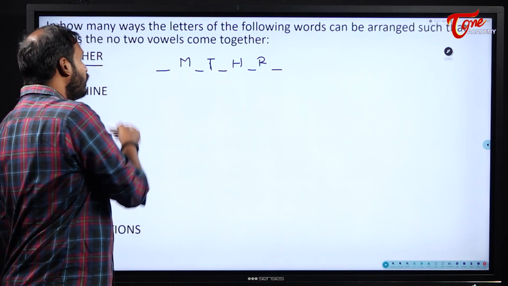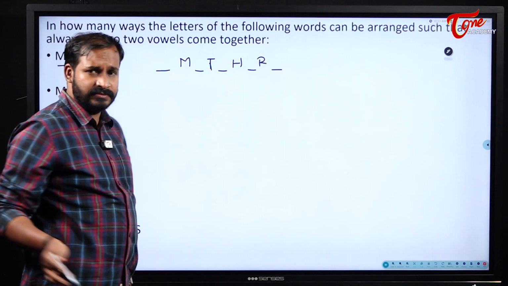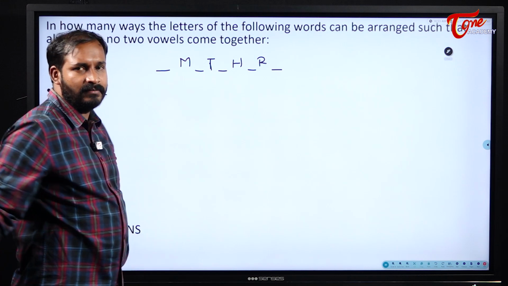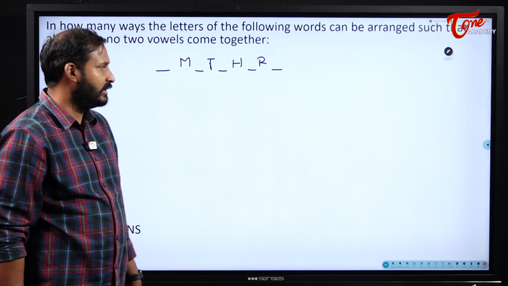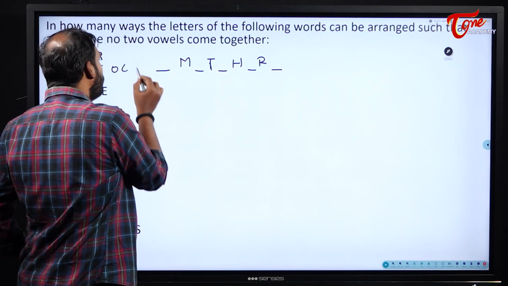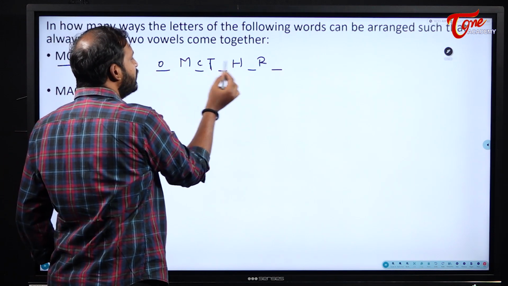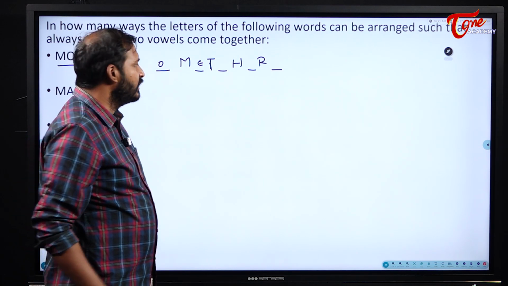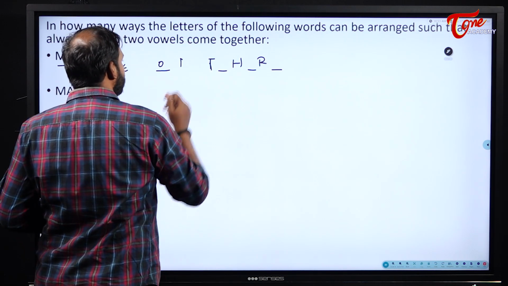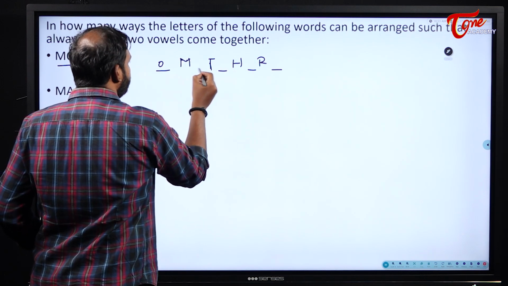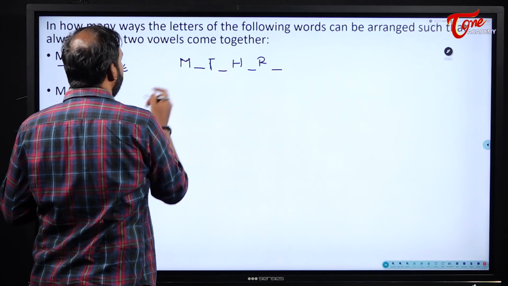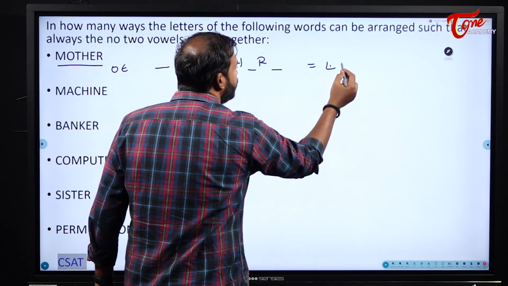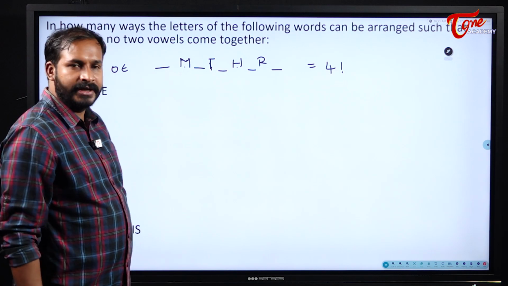Sir, actually here I have only two vowels, but you have written 5 gaps. No problem. It can be filled at these gaps, but if the gaps are not there, they will come together. No need to worry. Sir, here I have O and E only. Yes, no problem. If I place O here and E here, these three will be in a continuous manner, that means THR we will have like this. So no need to worry much about that one. First of all arrange the consonants. So 1, 2, 3, 4. 4 consonants can be arranged in how many ways? 4 factorial ways. Okay, superb.